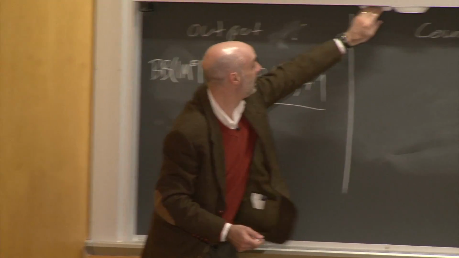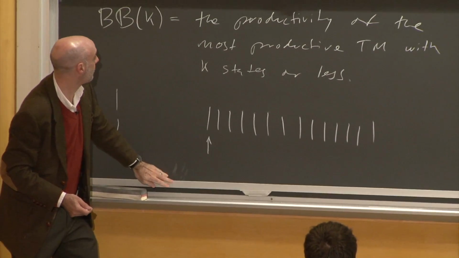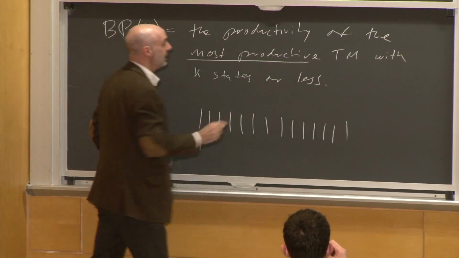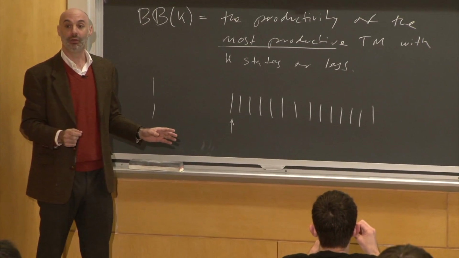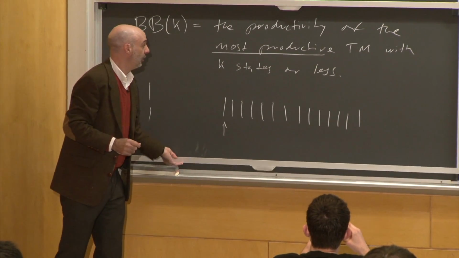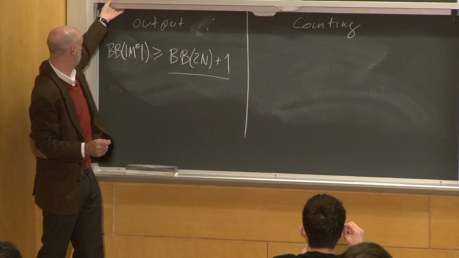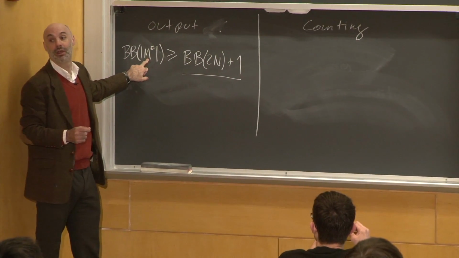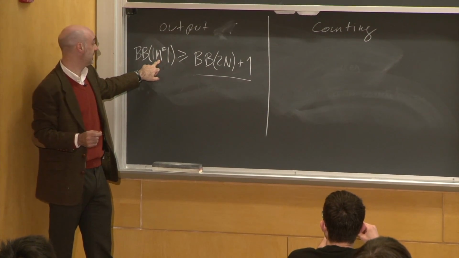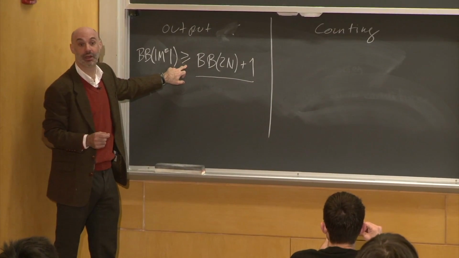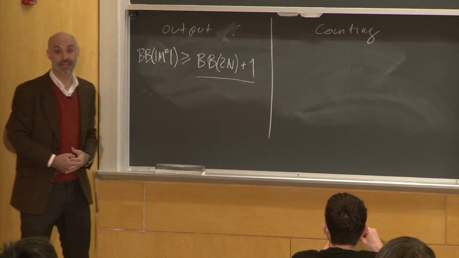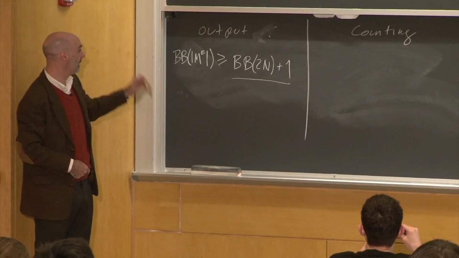Because remember, the busy beaver function gives us the productivity of the most productive Turing machine with k states or less. So if that turns out to be the most productive Turing machine with that many states, then we're going to have an equality here. If there's another more productive one, then we're going to have an inequality. So we know that.